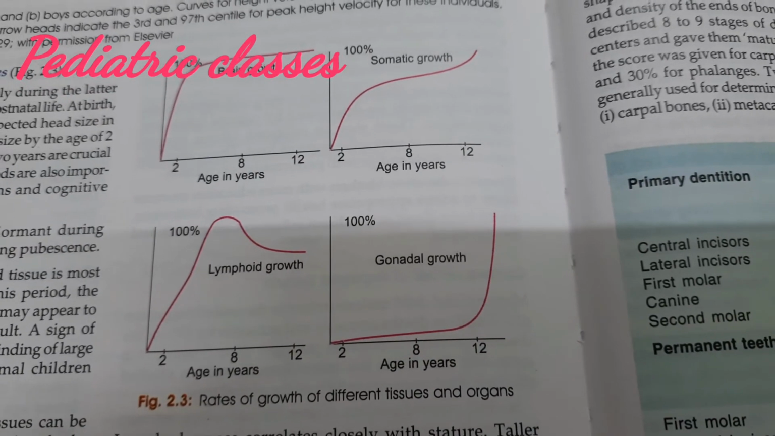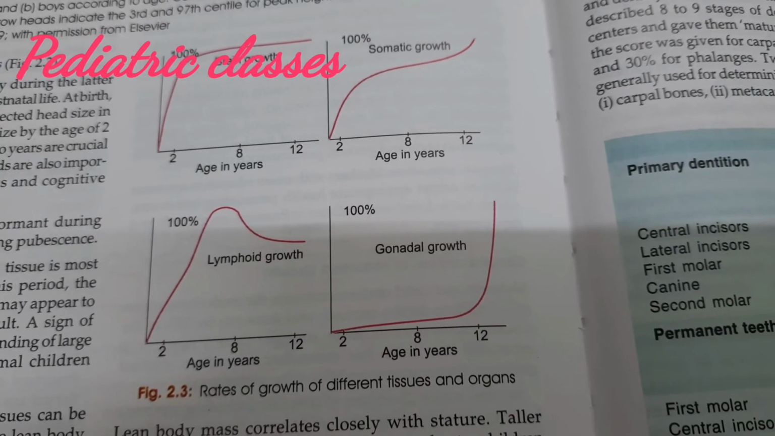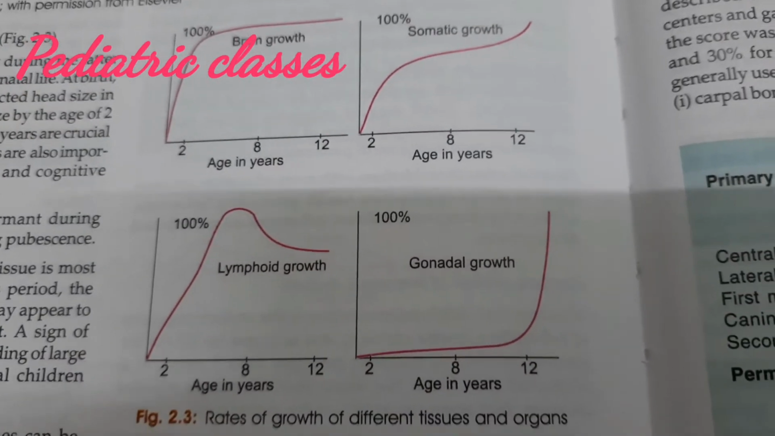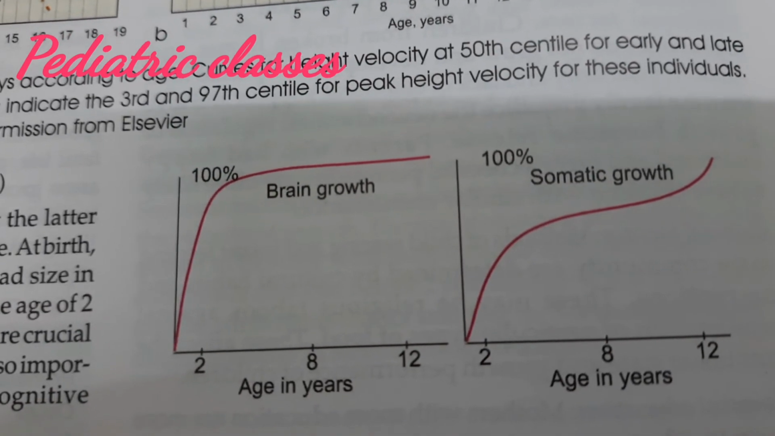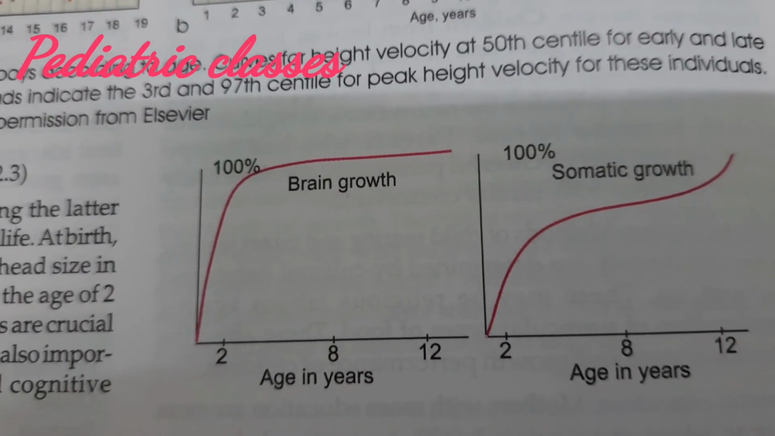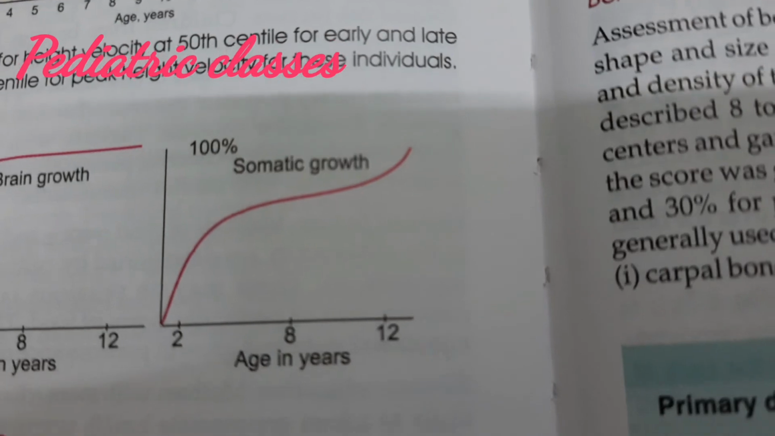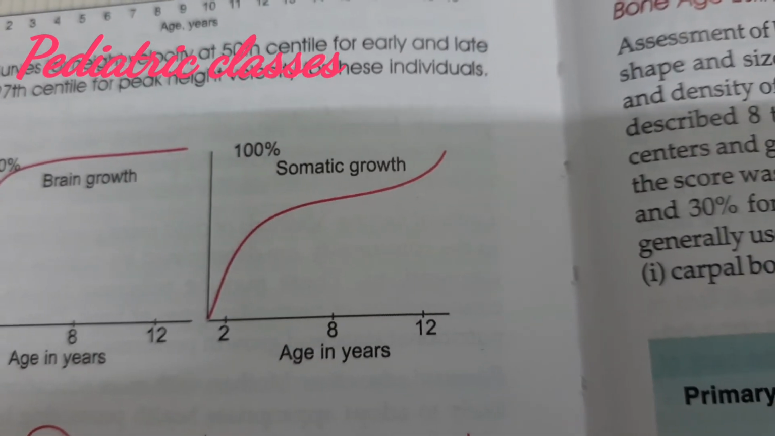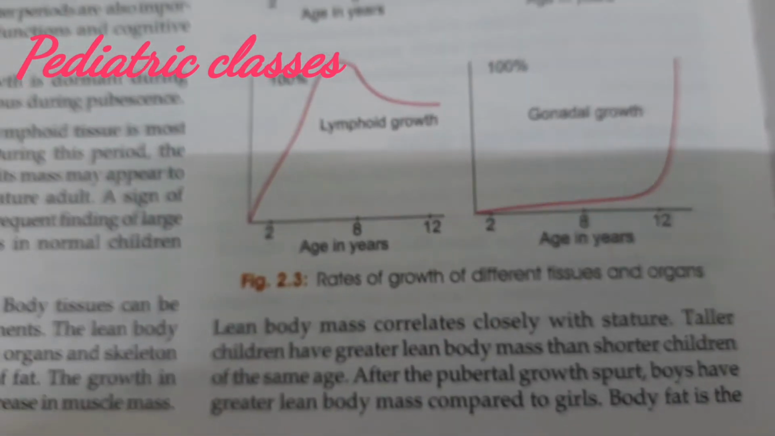So this is about the draw and label question, question number 11: growth of different tissues and organs in children. Please note this is a very important question. The first one, if you see, is the brain growth. The brain grows maximum up to the age of 2 years. Thereafter it does not grow and remains stagnant. Somatic growth has 2 spurts mainly: one in the initial childhood time and one towards puberty.